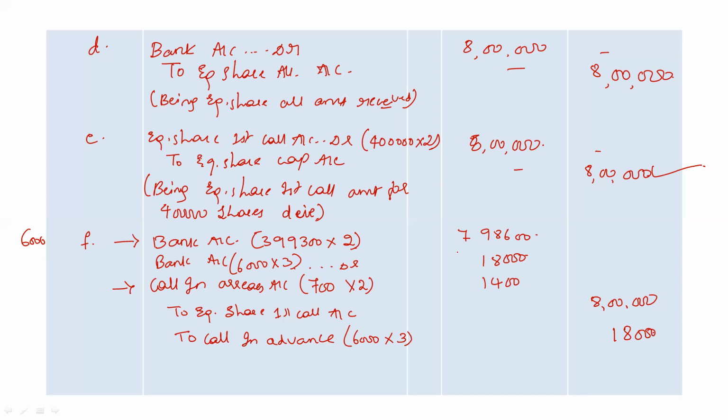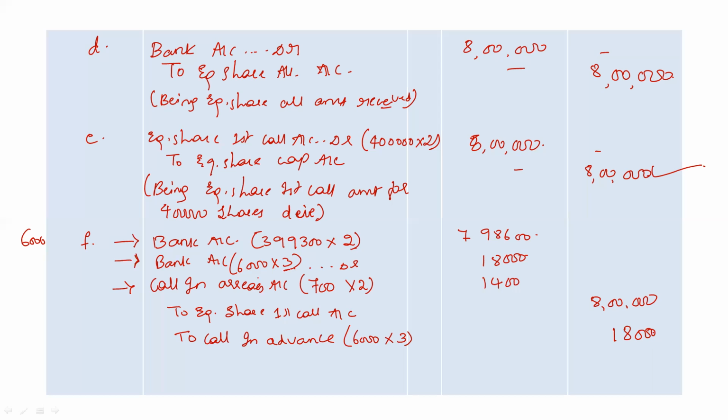Along with first call, Mahi, who is holding 6,000 shares, also paid me the second call money, so that will also affect my bank account. That is an extra amount received into my bank account during first call, so that account is also debited. Bank account is debited with 6,000 shares, second call money is 3 rupees.